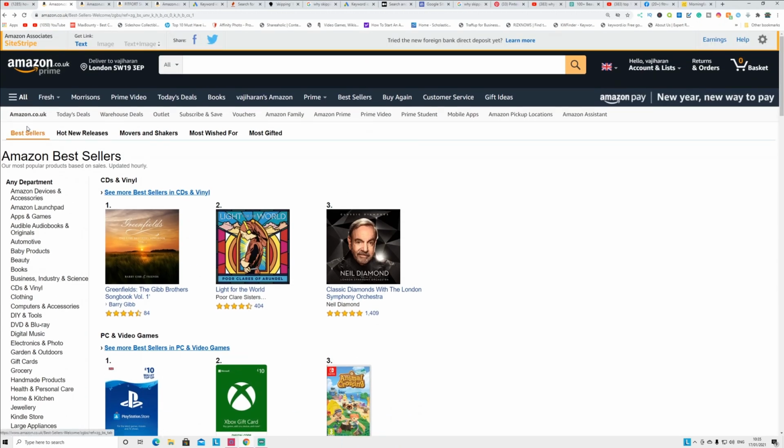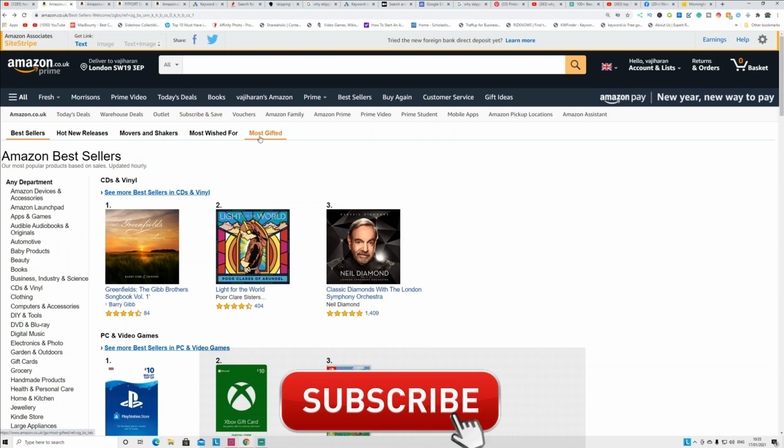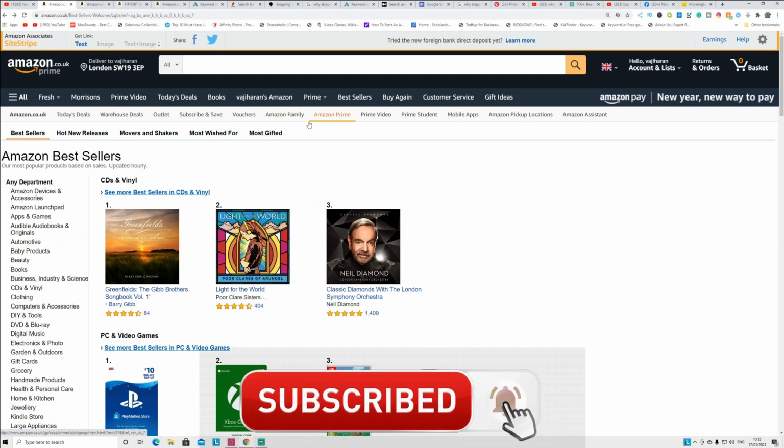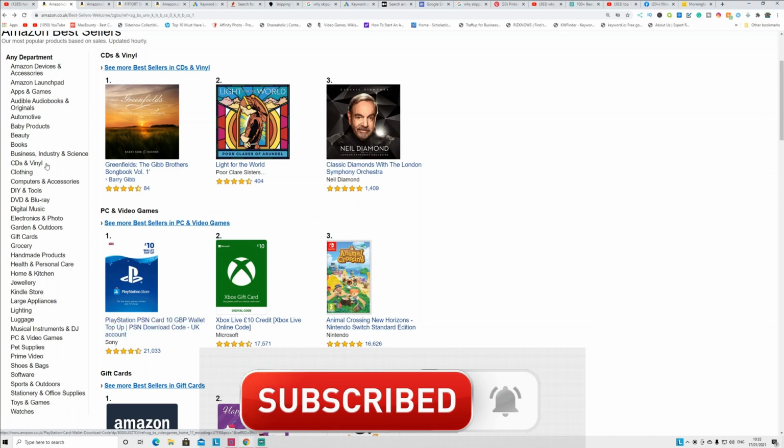When you go to amazon.co.uk or .com or .in, whatever, you have to click on the one called Best Sellers, and it will automatically take you to this page. Here the categories are organized in this pattern.